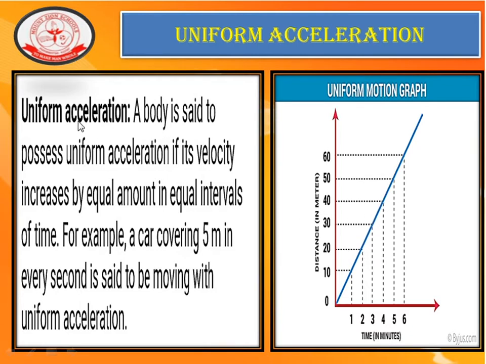So a body is said to possess uniform acceleration if its velocity increases by equal amounts in equal intervals of time. For example, a car is moving 5 meters every 5 seconds, then it is said to be moving with a uniform acceleration.